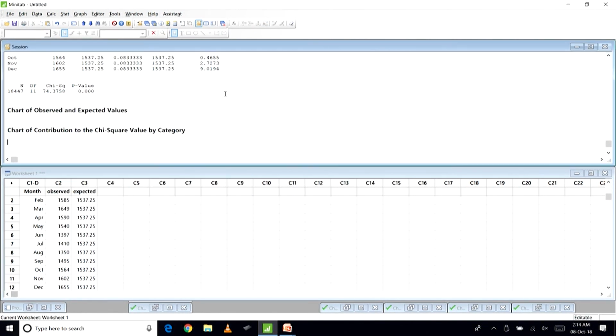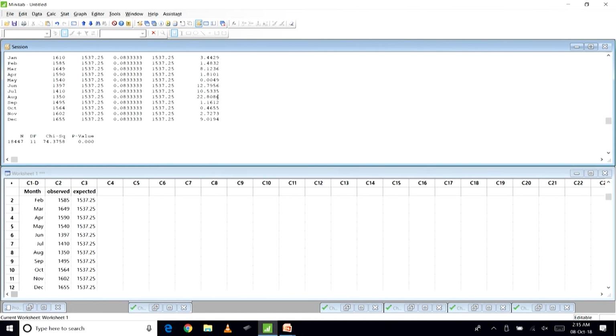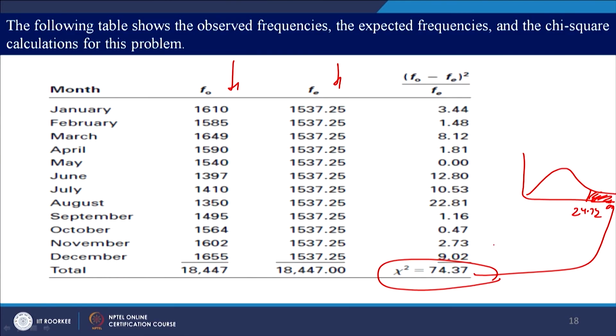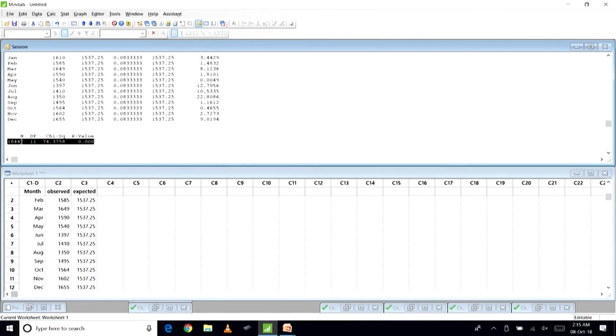So, look, the p value is less than alpha. So, we will reject the null hypothesis, that is what we concluded earlier. And the calculated chi-square value is 74.37. Just check whether we are getting the same value. Yes, 74.37, and n is 18447.